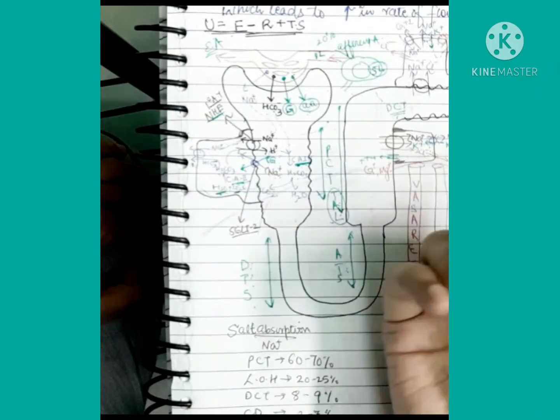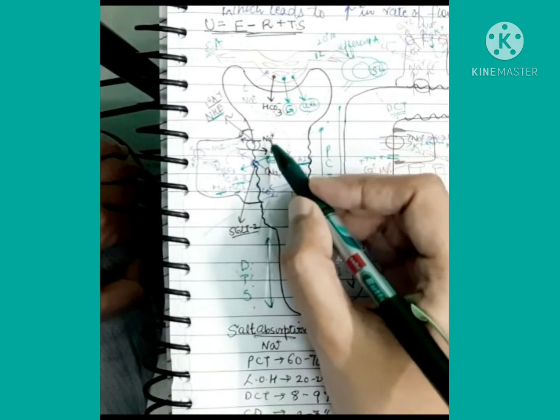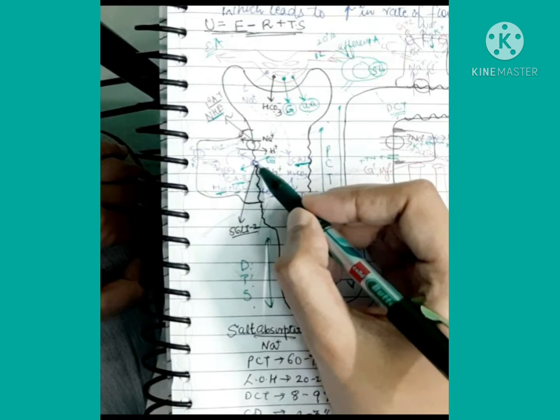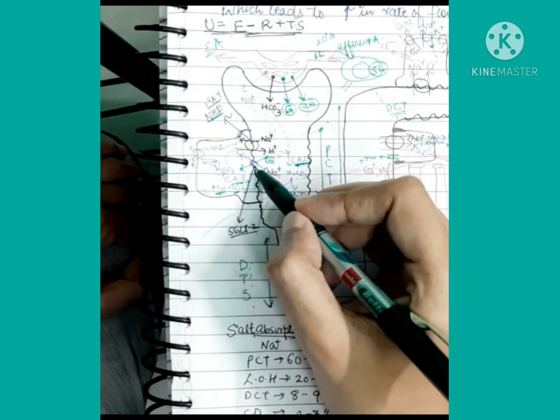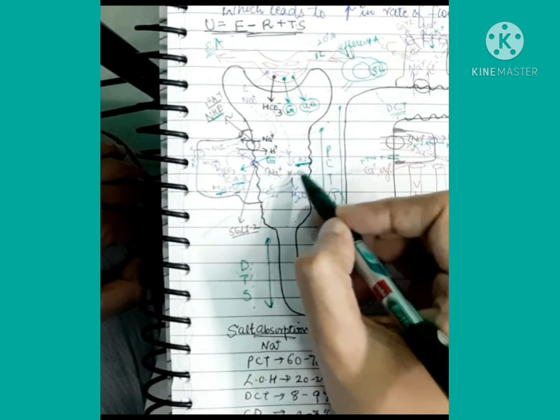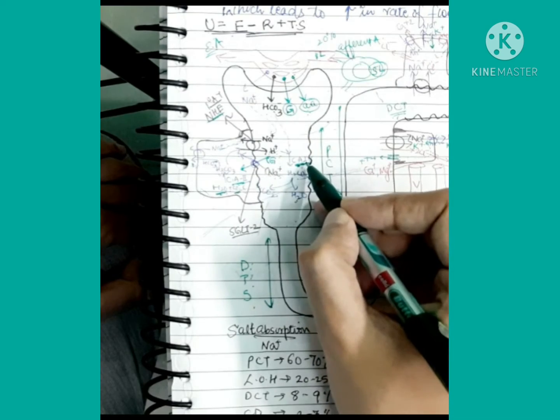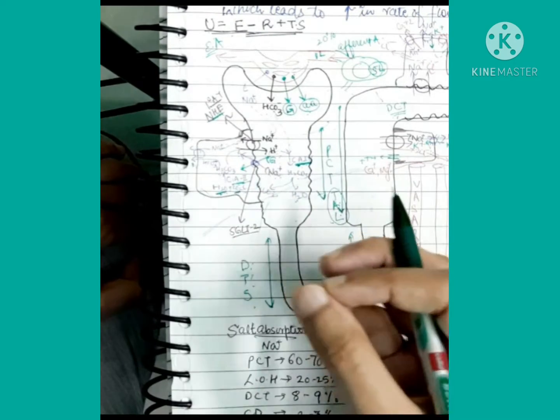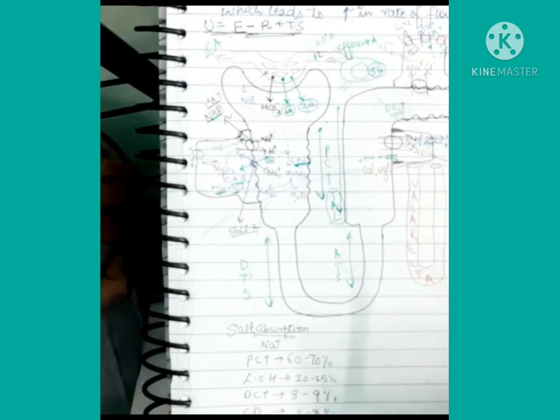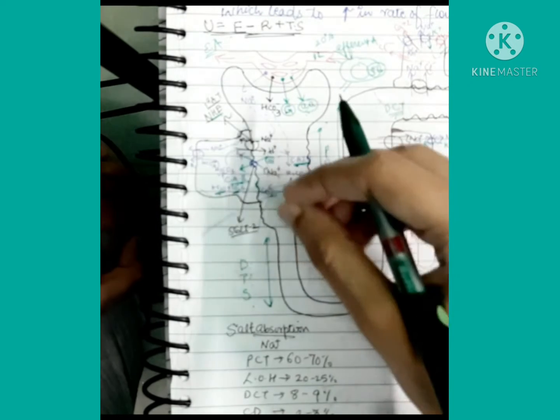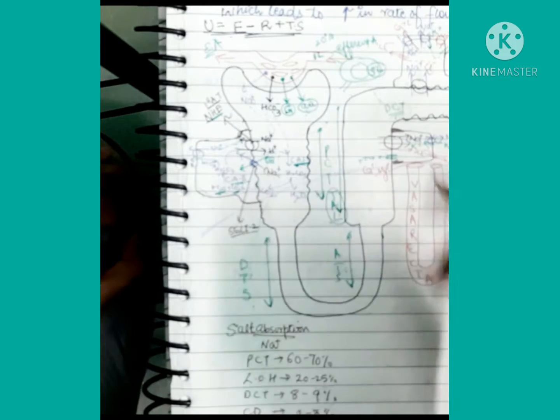Why these sites are important I am explaining, because there are certain drugs which are acting on the SGLT2 transporter, and certain drugs which are inhibiting the carbonic anhydrase enzyme. So we must understand this, if we want to understand the diuretic drugs which are acting at the site of the kidney.